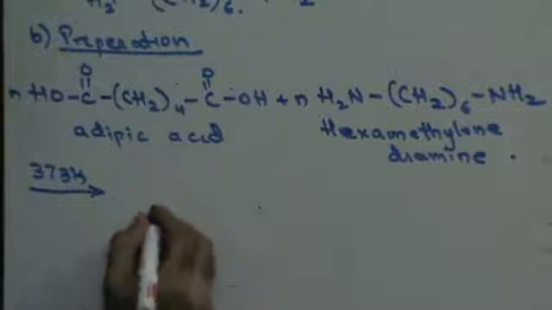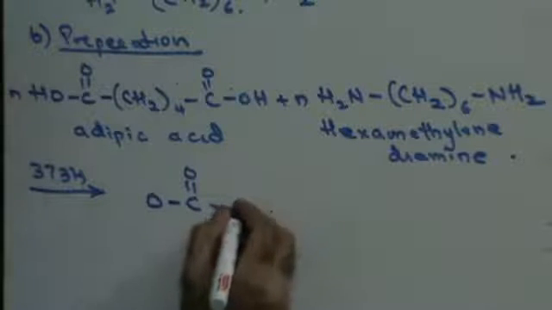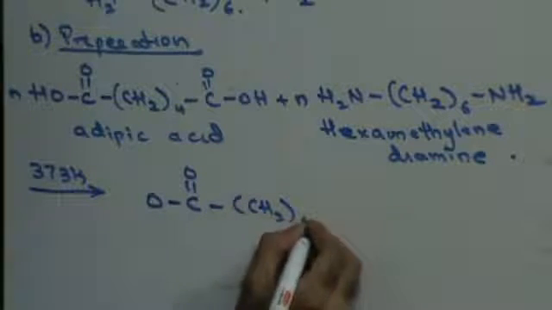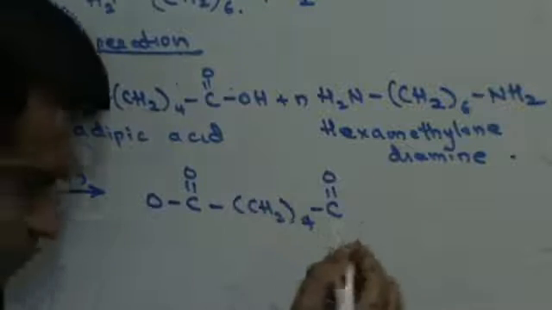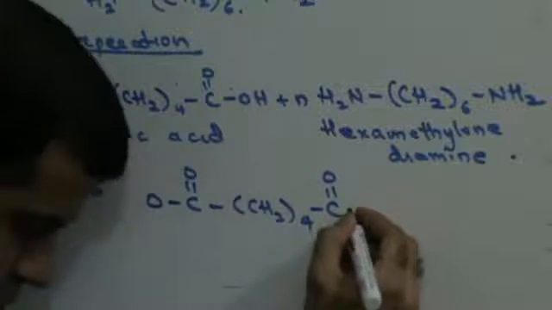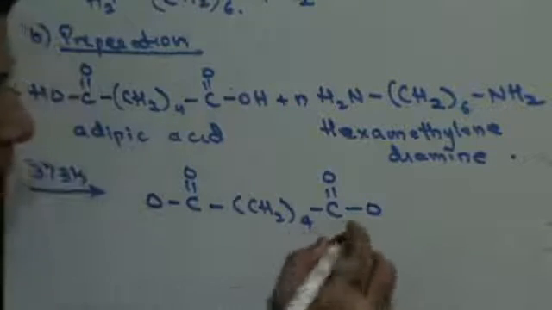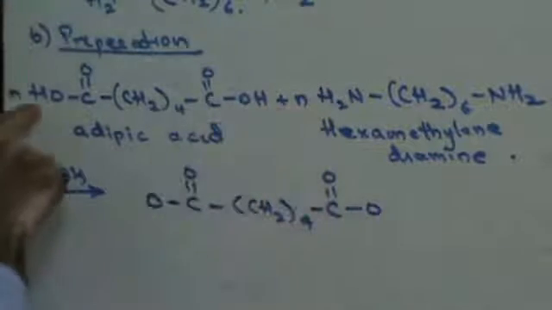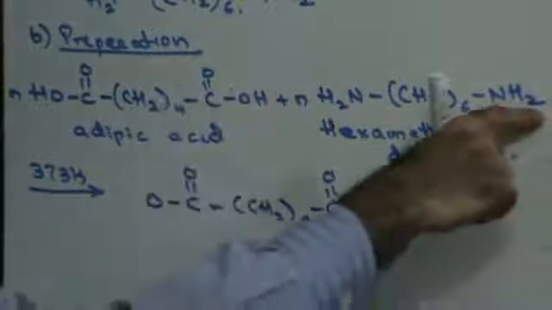The OH is gone, so OOC, CH2 4, COO. The hydrogens go from here, so two hydrogens are lost. One hydrogen goes with one amine, the other hydrogen goes with the other amine.